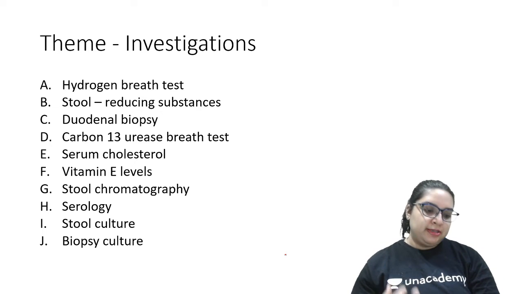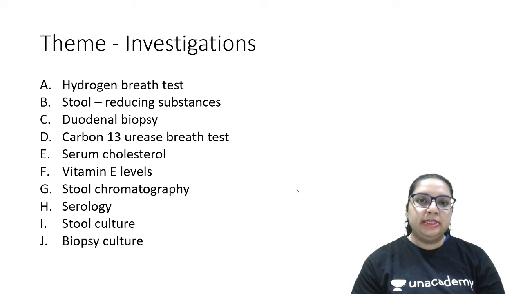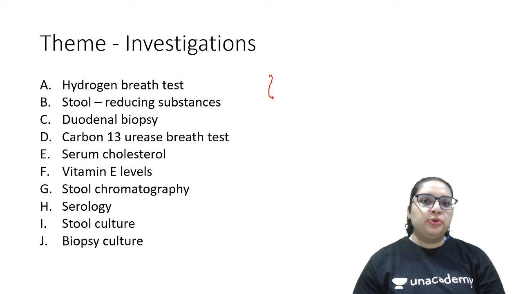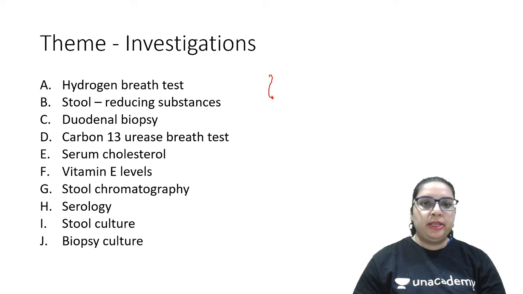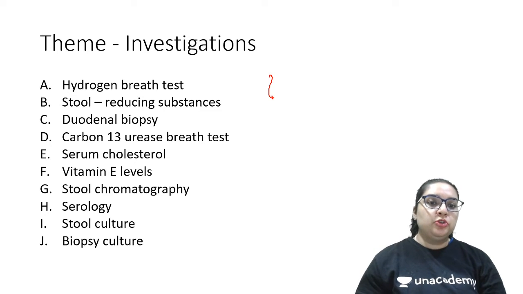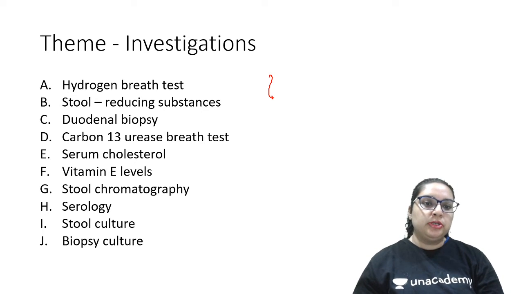So these are the different investigations that we do in GIT: hydrogen breath test, stool reducing substances, duodenal biopsy, carbon 13 urease breath test, serum cholesterol, vitamin E levels, stool chromatography, serology, stool culture and biopsy culture.